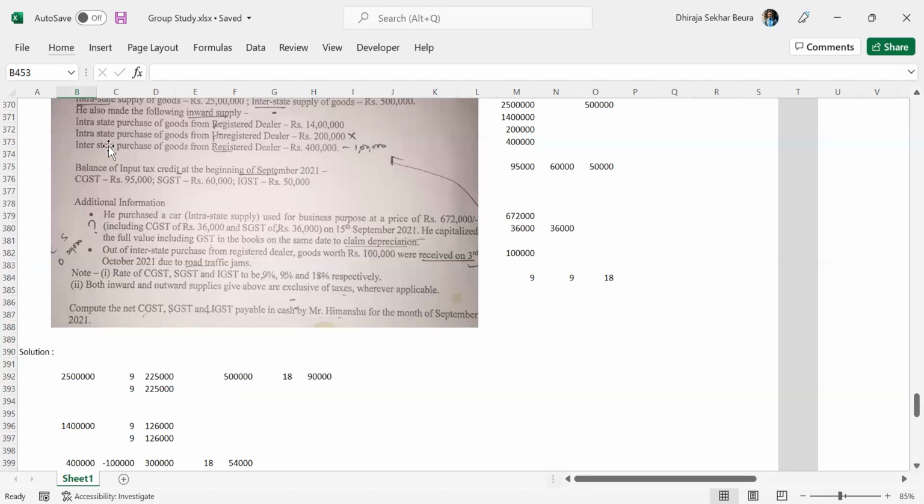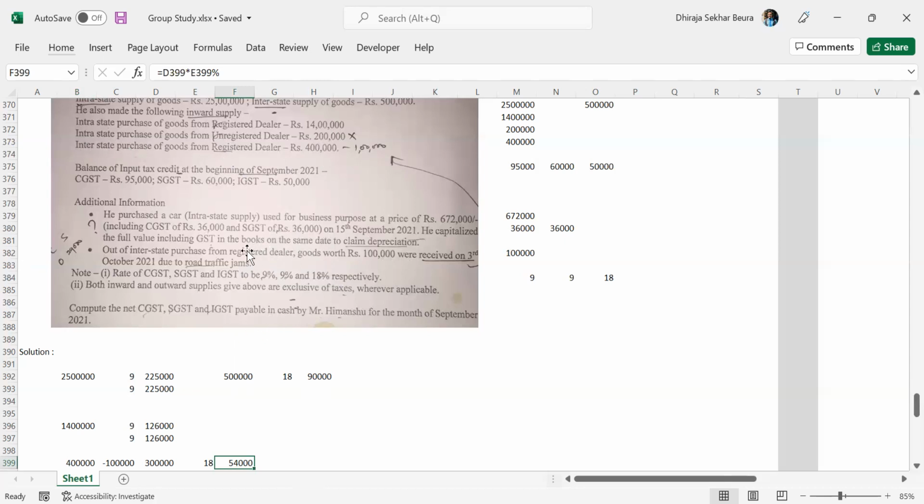Now, finally, interstate purchase of goods from registered dealer, as we already know, 1 lakh has to be deducted from this. So 3 lakhs balance amount. On that 18%, because it is IGST, as it is an interstate purchase, comes to 54,000. Now we know the CGST and SGST credit we have is 1,26,000 each, and the IGST credit is 54,000.